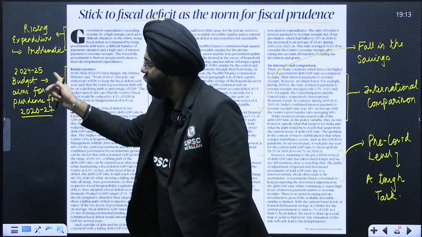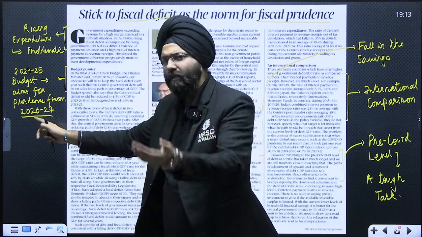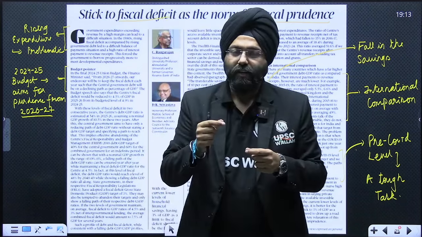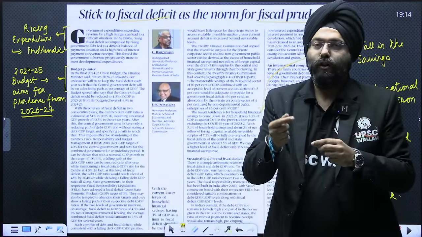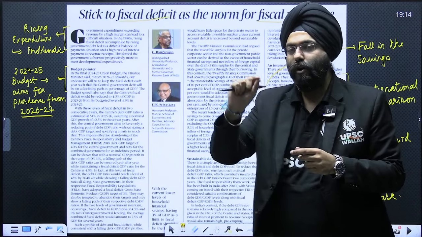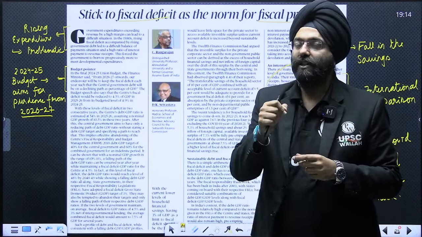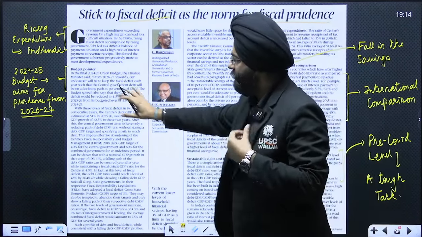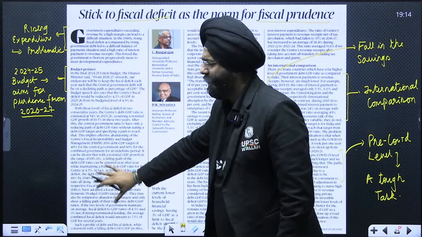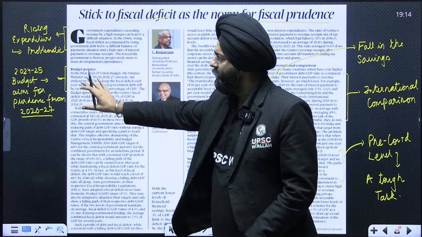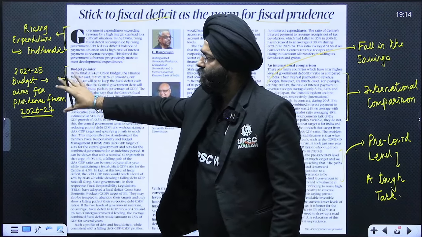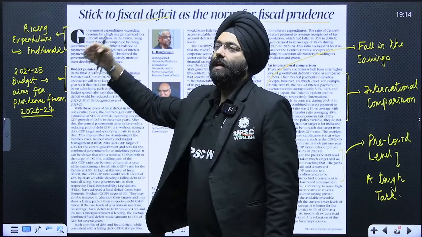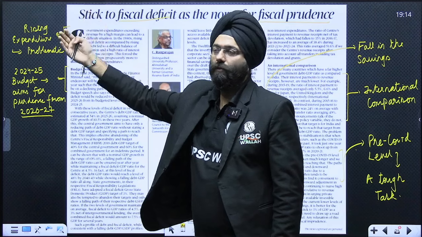Similarly, in the 24-25 budget, it is said, okay, we will achieve it by 26-27. So in a way, we are amending it according to our discretion. In the long term, this will lead to more expenditure and the problem of fiscal deficit. Similarly, the article mentions certain statistics which you don't have to go into in detail. Broadly, the problem is that we are shifting the dates or the years by which we will achieve this target, to, let us say, after 26-27 and so forth.